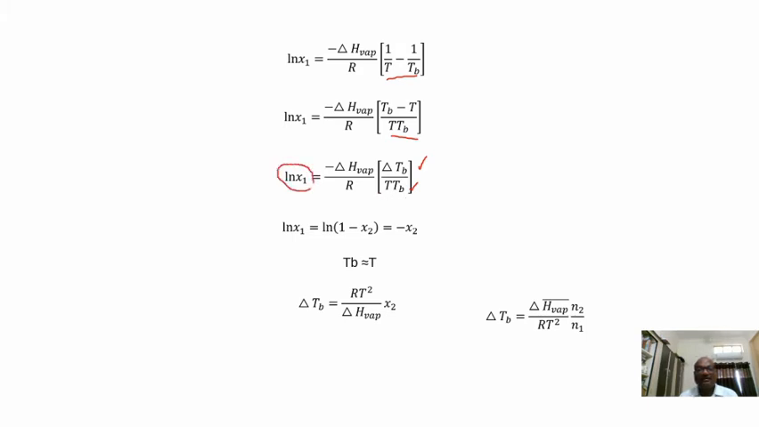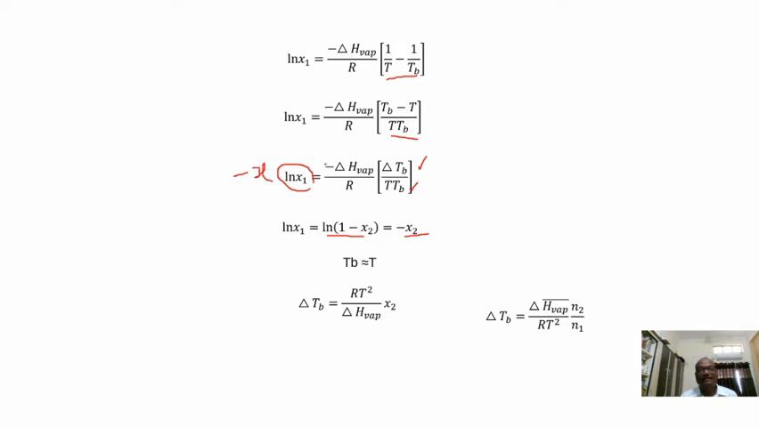This log x1 can be written as log (1 minus x2), because the sum of mole fractions is equal to 1, x1 plus x2 is equal to 1. That's why instead of x1 we are writing 1 minus x2. So log x1 is equal to log (1 minus x2). We know that the expansion of log (1 minus x2) will be approximately equal to minus x2. So we put minus x2 here, and this will be the minus x2.